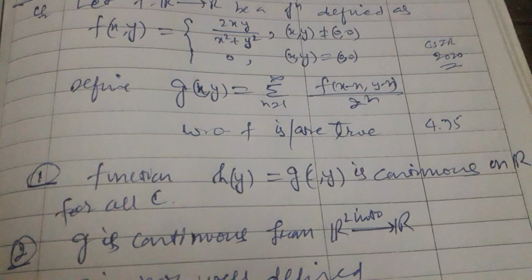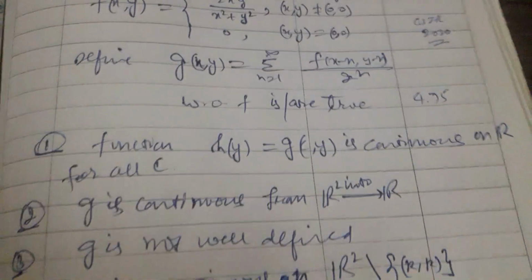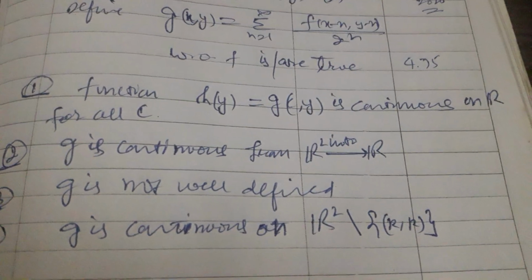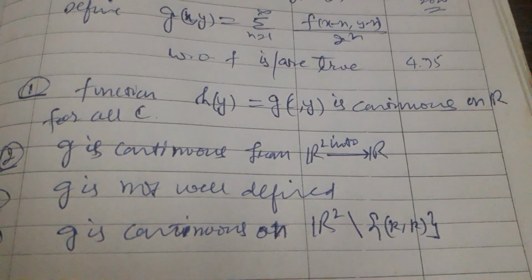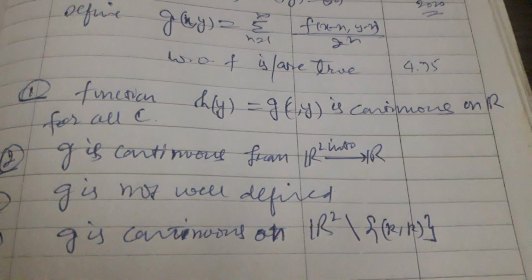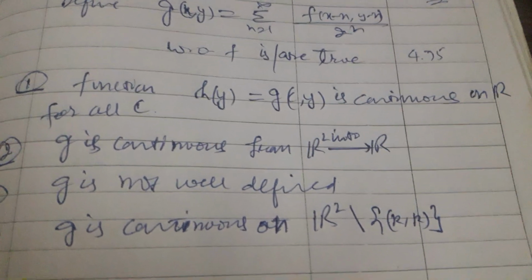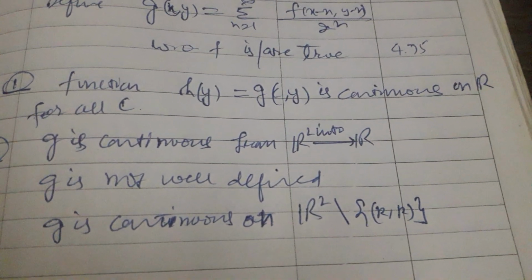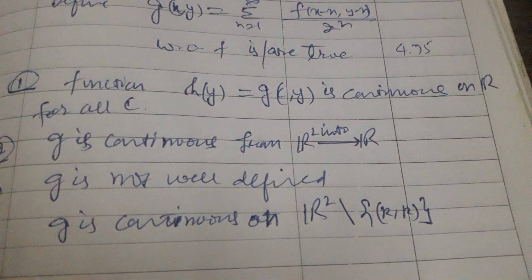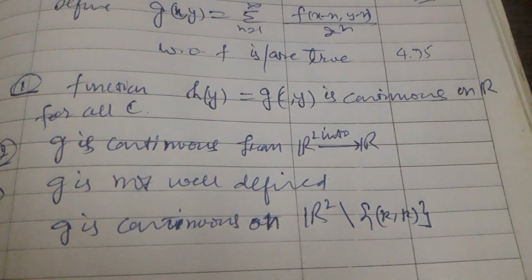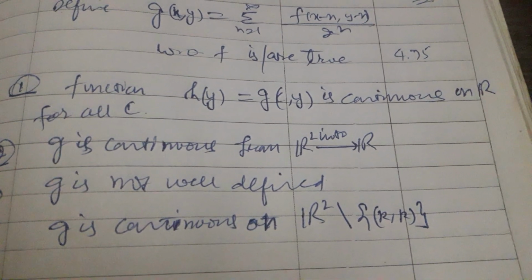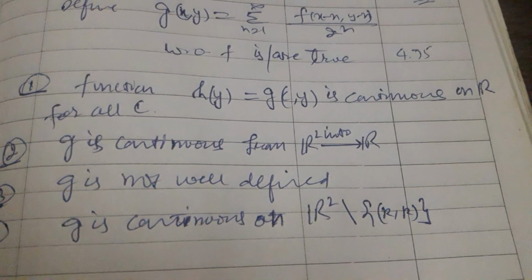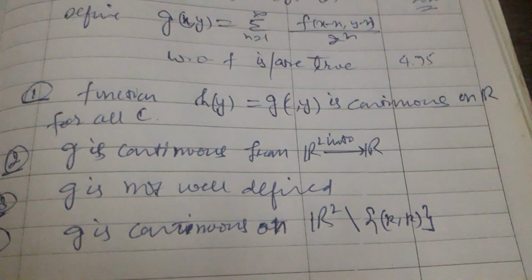We are asked which of the following are true. There are four options given. The first option constructs another function h at the point (x, y), which is defined as g(x, y). Option second says that g is continuous from the plane to the real line. Option third says that g is not well defined.